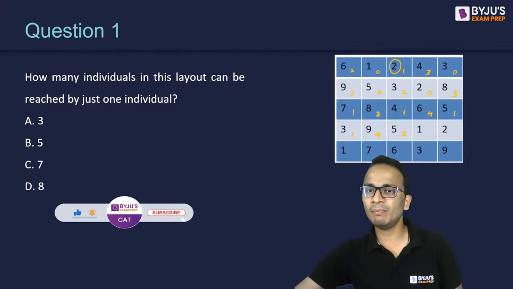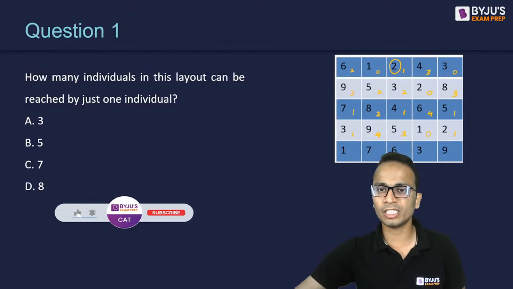Okay. Next I'm looking at 1. It cannot be reached by anyone. 2 can be reached by 1, and that's it, only by one individual. So next 2 will come.